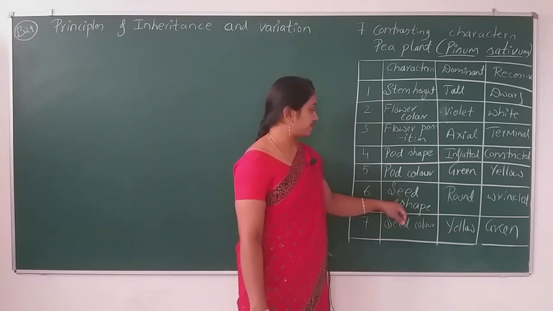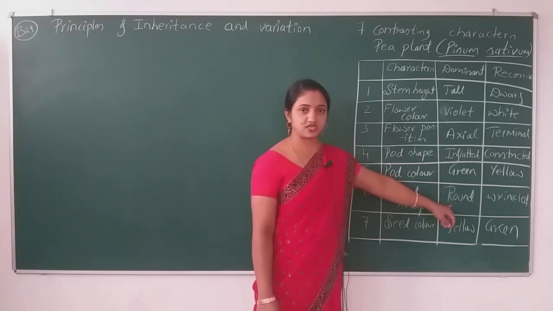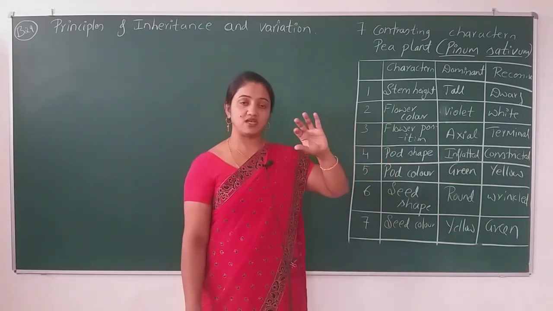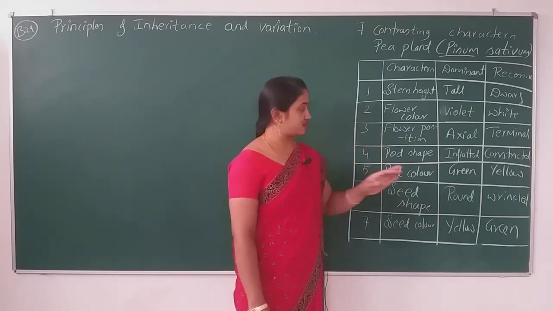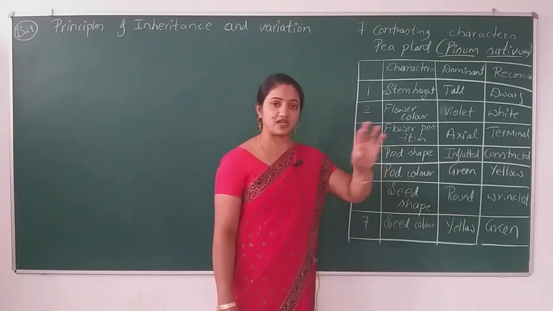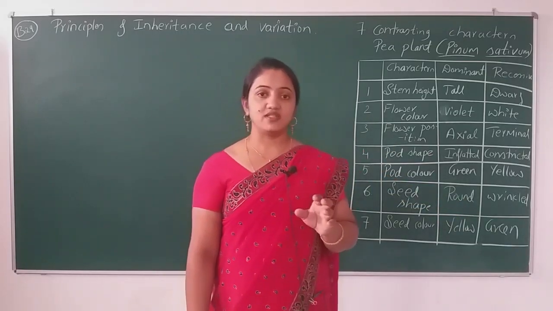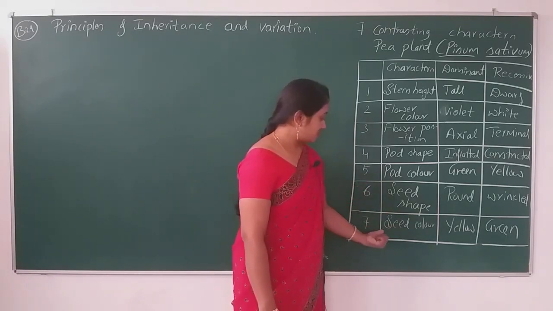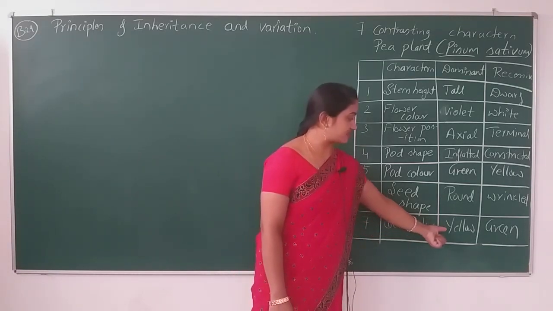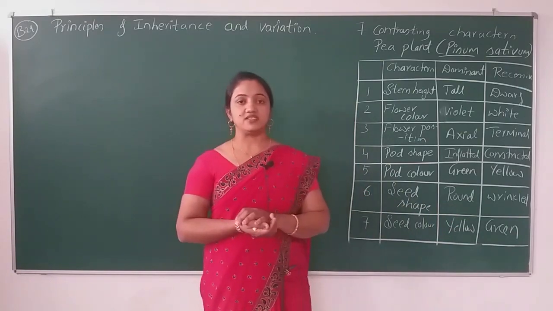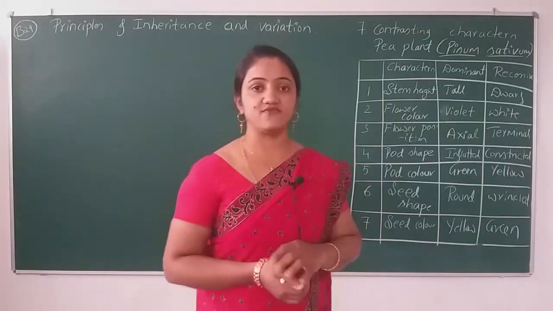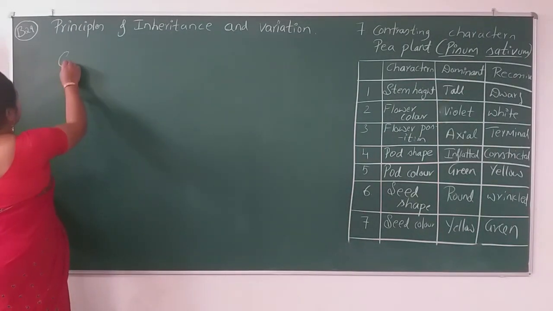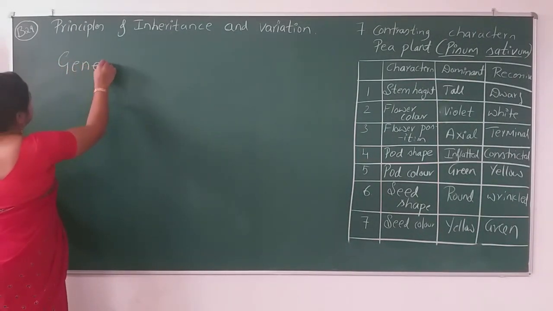Coming to seed shape, if the seeds are round, those are considered dominant. If they are wrinkled in the pod itself, then it is considered recessive. Seed color: yellow is dominant, green is recessive. With this we will start with some concepts. The first one I would like to tell you about is the gene.